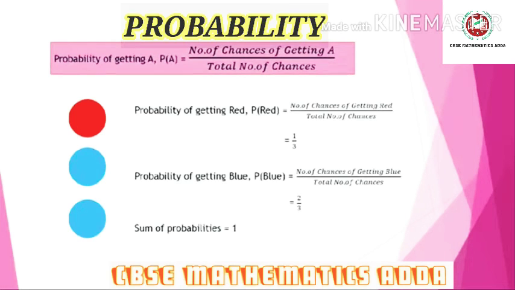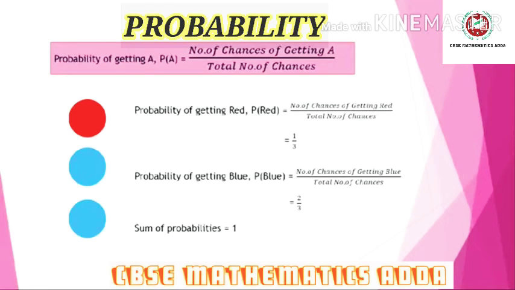We can conclude one thing: the sum of all probabilities should be equal to 1. There is only one red bowl and 2 blue bowls, so I can take either a red bowl or a blue bowl. The probability of red is 1 by 3 and of blue is 2 by 3, so the total is 1 by 3 plus 2 by 3, which equals 1.